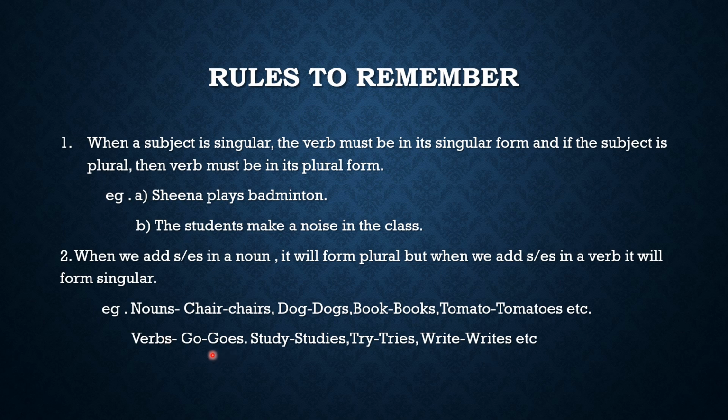Now see here, this is plural and this is singular. Again, study plural, studies singular. Try plural, and tries singular. Write plural, and writes singular. Okay, got it, children?